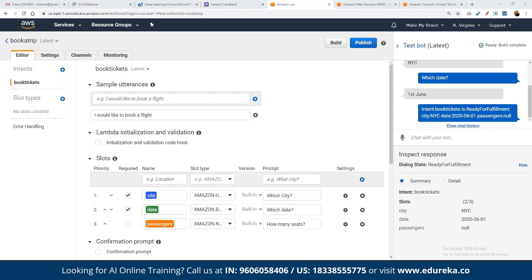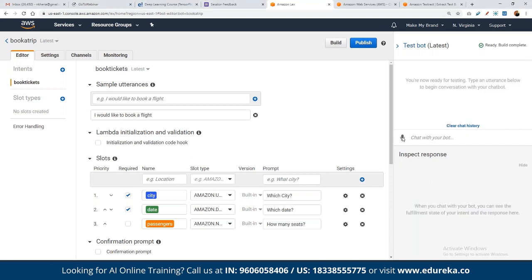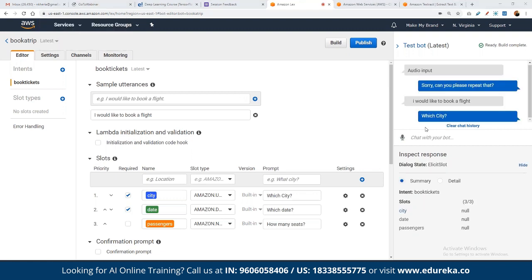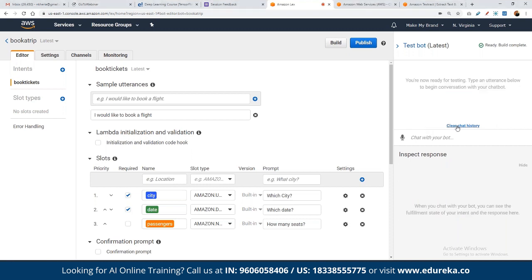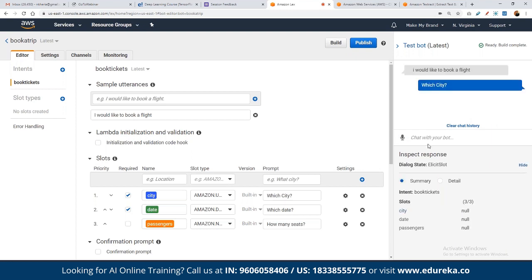Or suppose, if we want to clear this out, even if we want to speak it up, for example, book a flight. As you can see here, currently we have given the command using the audio part, correct? Let me showcase that again. I would like to book a flight. As you can see here, it automatically detected our voice. Which city? New York. As you can see, it is simply interpreting our entire voice-based system as well on the basis of the intent that we had defined here.